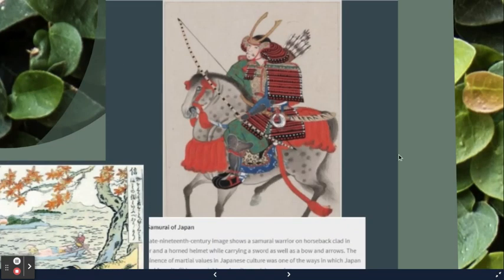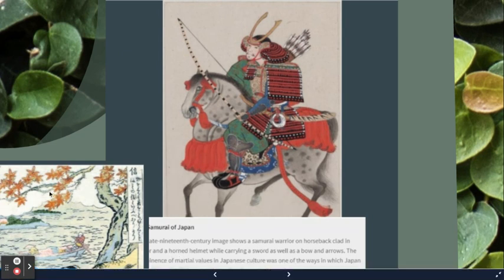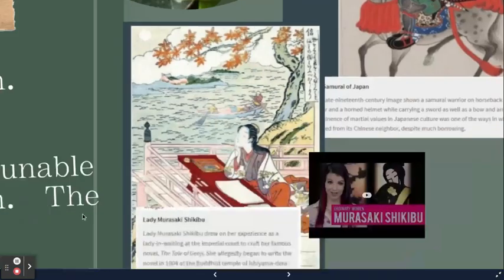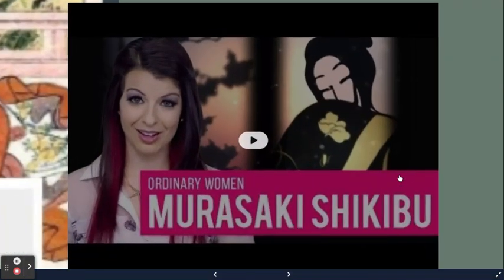Here is an image of the samurai. Well decorated. Remember that the samurai were political. They were intelligent, believed in martial arts. Little information on Murasaki.